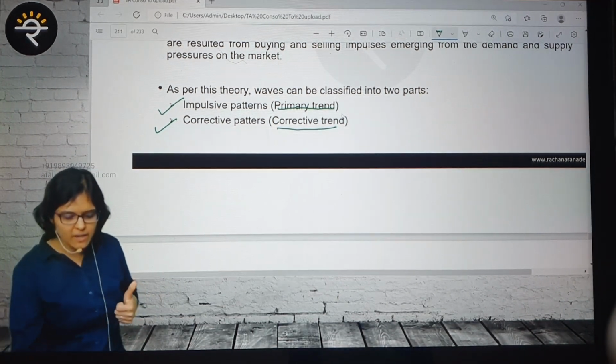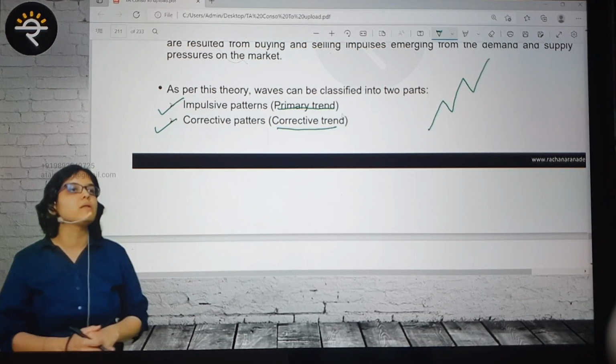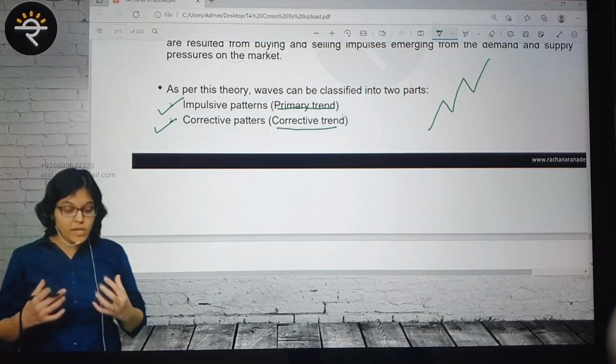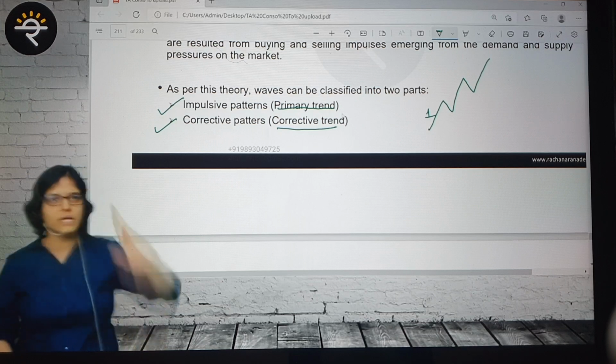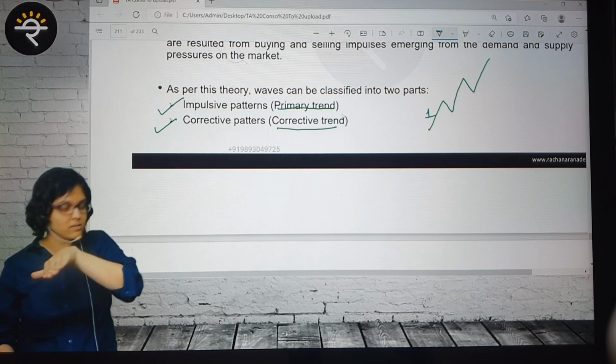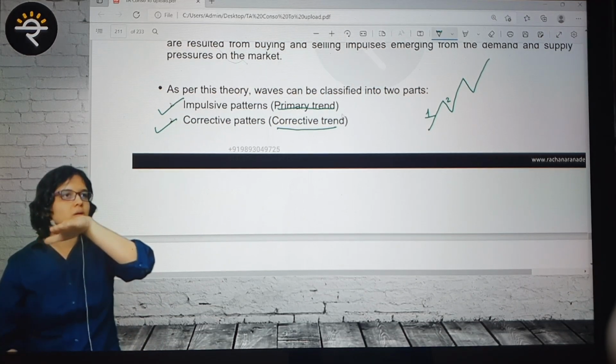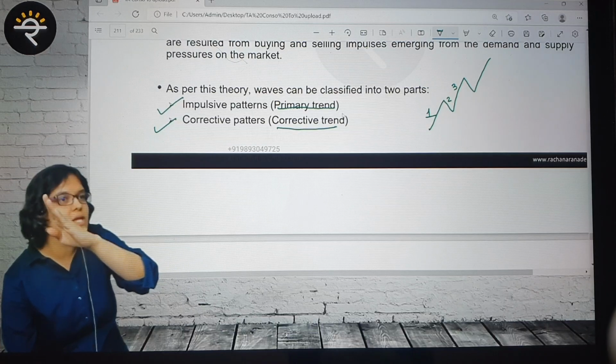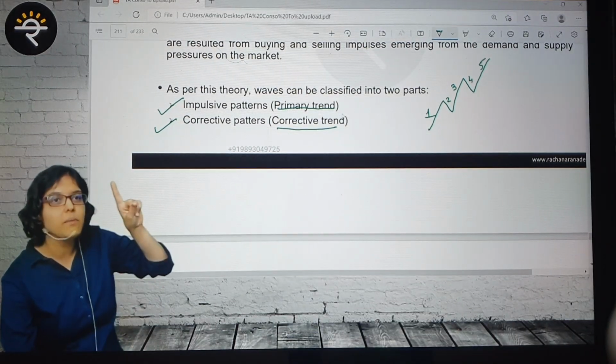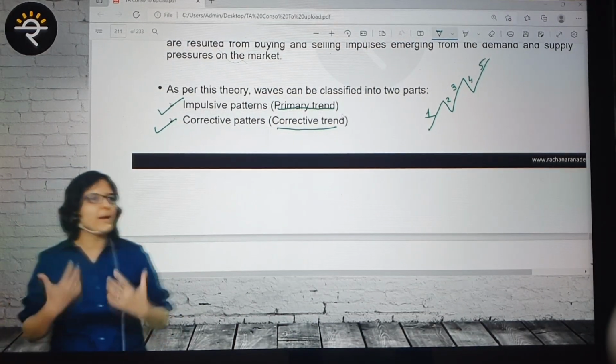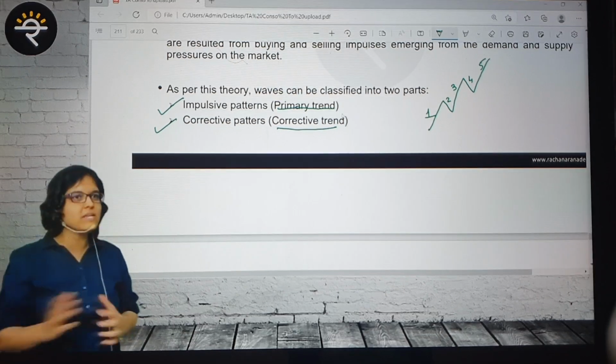Now what Mr. Elliott said is that there's a typical way that this primary trend will happen. So what he has tried to define is that, let us say this is wave 1, the initial upsurge, then there will be a retest. Retest he calls wave 2. There is a bounce, he calls that wave 3. Another retest, another bounce. So Mr. Elliott says that there are impulsive patterns wherein the waves will move in a specific direction, in a specific pattern.